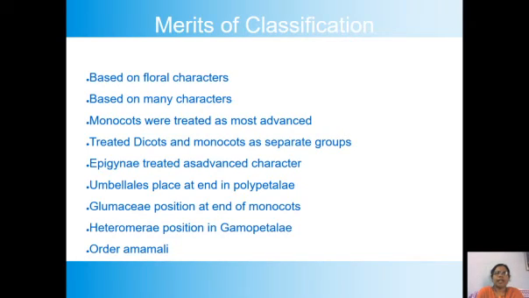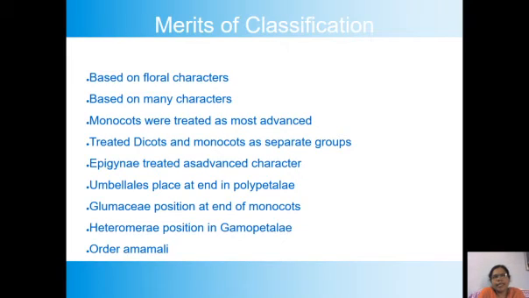In Thalamiflorae, the thalamus is convex and the condition is hypogynous. Even in the Disciflorae it is hypogynous condition. So wherever the hypogynous condition is there, we can easily say the superior ovary is present.